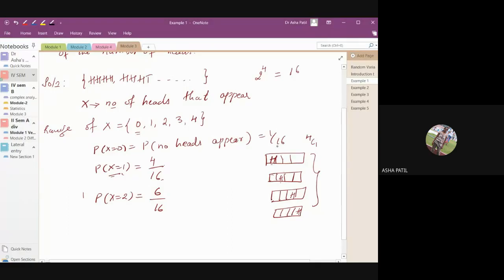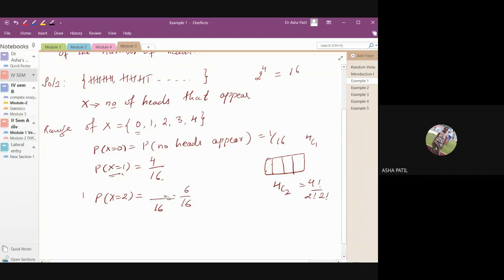Now if you go for 2 heads appearing, then out of 4 places, you want 2 heads anywhere. So it is 4C2, right? Out of 4, you want any 2 places to be filled by head. In how many ways can you do that? It is 4C2. What is the value of 4C2? 6. It is 4 factorial divided by 2 factorial into 2 factorial. So it is 6 divided by 16.